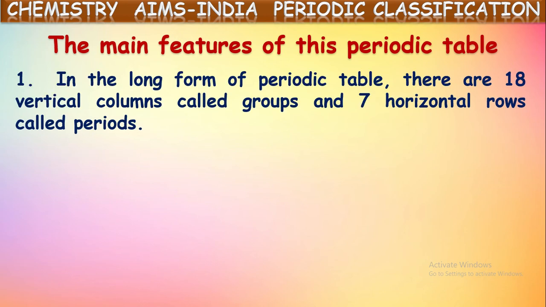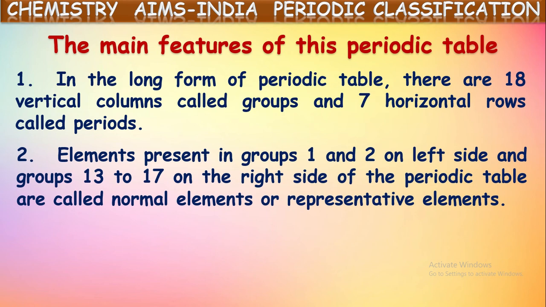In the long form of the periodic table, there are 18 vertical columns called groups and 7 horizontal rows which are called periods. Elements present in group 1 and group 2 on the left side and group 13 to 17 on the right side of the periodic table are called normal elements or representative elements.